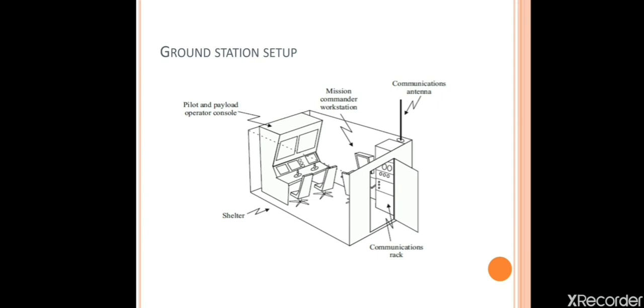So this is also one of the diagrams showing the ground station setup. Here you can see the pilot and payload operator console, and this is the computer where you can display whatever data is collected by the UAV sensor. And next you have the communication antenna, for whatever communication we are receiving from the UAVs, and whichever is required for the UAV that we are sending from the workstation also.